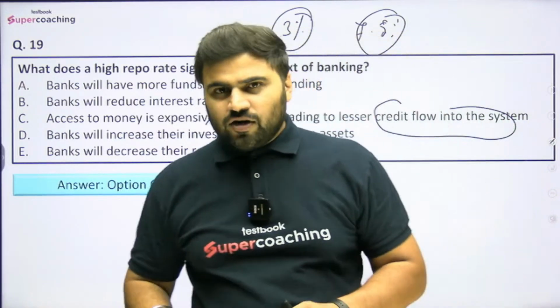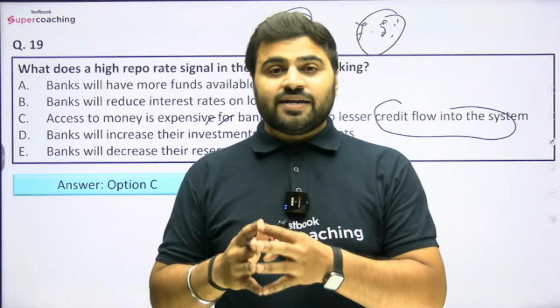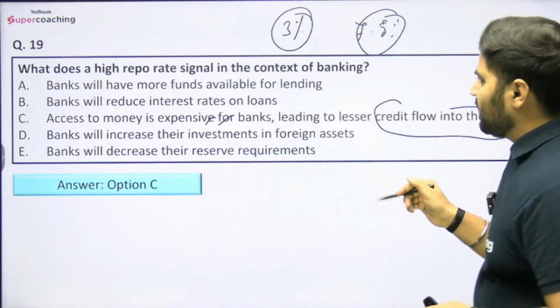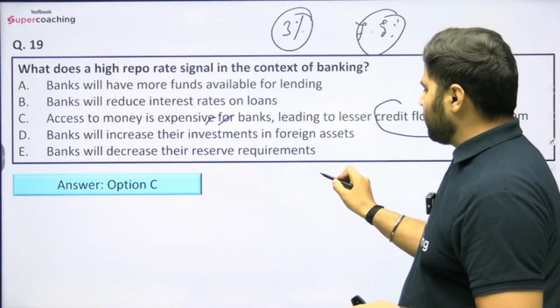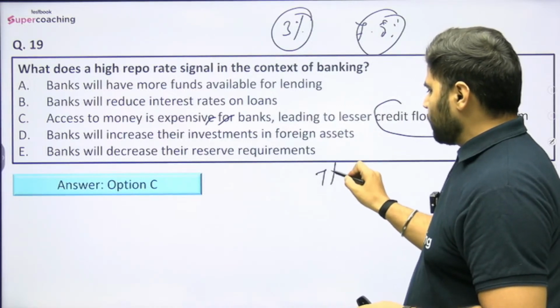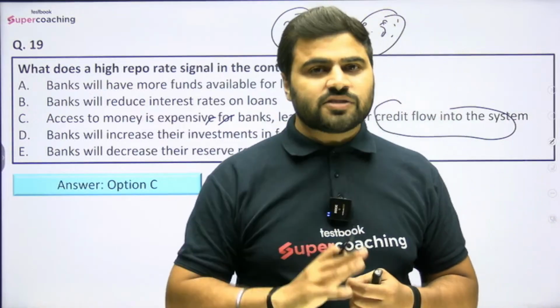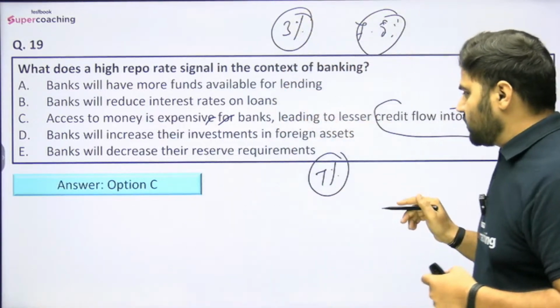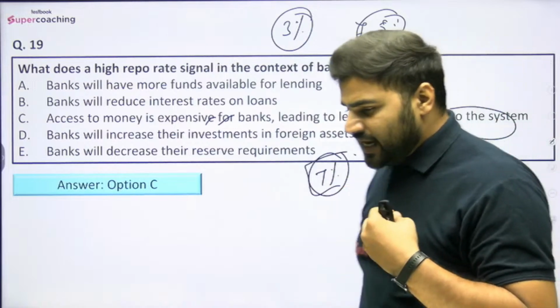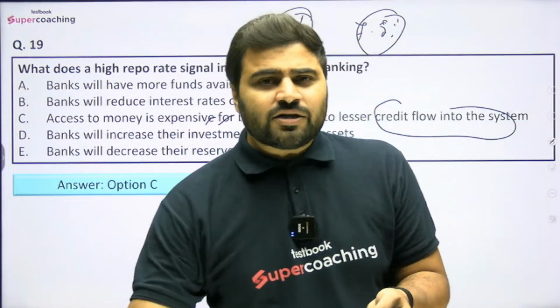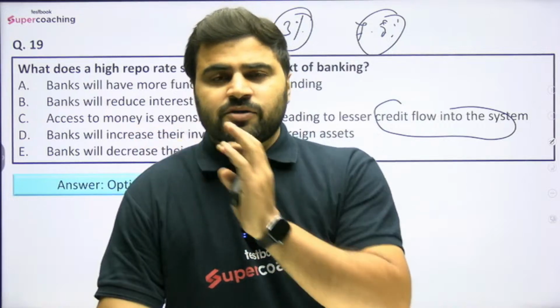But RBI is feeling that there is high inflation in the economy. So what will RBI do? RBI will increase the repo rate. Suppose RBI increases the repo rate to 7%. Now RBI is saying that if you want a loan from me, then you have to pay 7% interest, which was earlier 3%. So if banks are going to take a loan from the Reserve Bank of India, first of all they have to give 7% to the Reserve Bank of India.